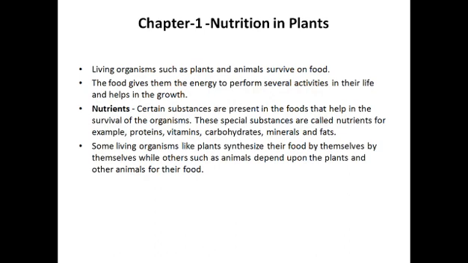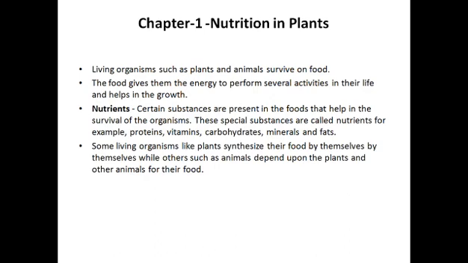So the food gives them energy to perform several activities in their life and helps in the growth. Both the plants and animals need food, both need nutrients. Food consists of different types of nutrients for the growth of the body. Nutrients are certain substances present in foods that help in the survival of the organism. What do you mean by this? That food consists of different types of nutrients that are very important for any organism's body for the survival. These special substances are called nutrients.